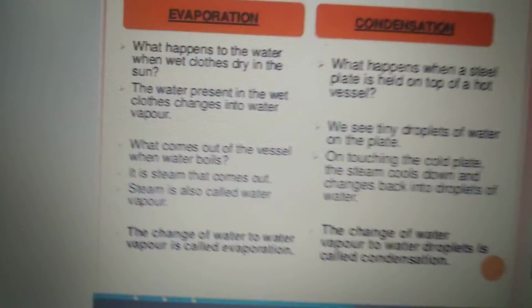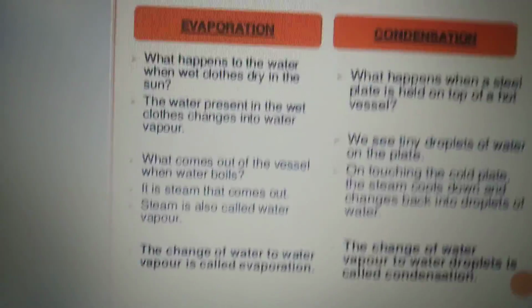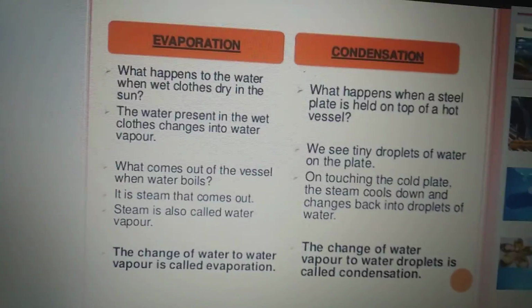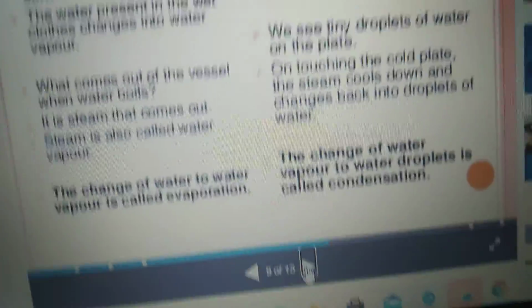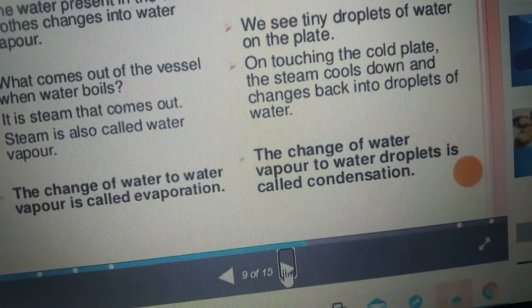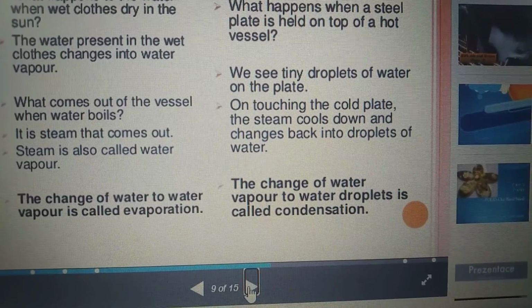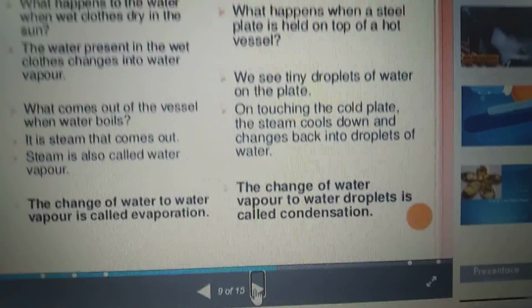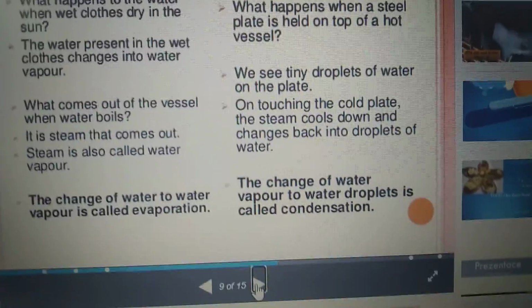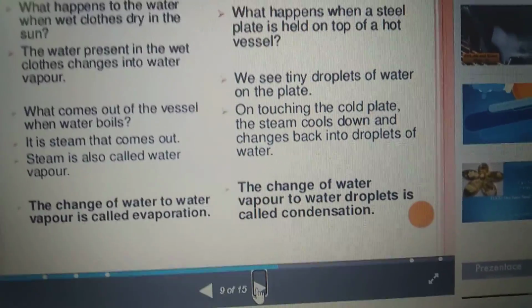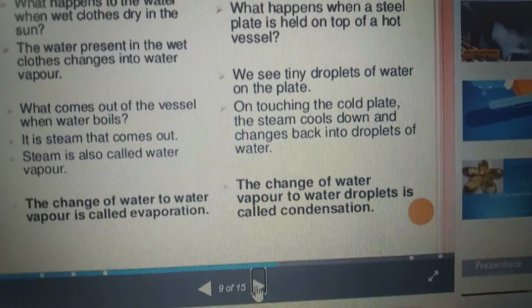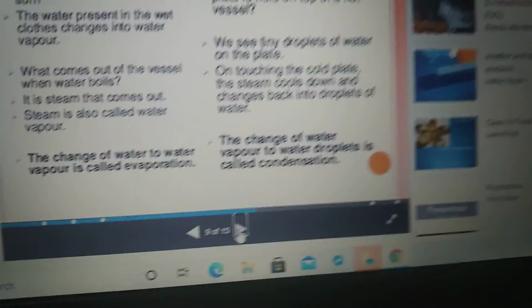When you carry your lunch box, children, after some time if you open it, you are able to see tiny droplets on the lid of the lunchbox. That is nothing but change of water vapor into water droplets. It is called condensation.